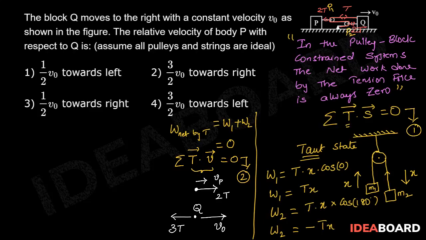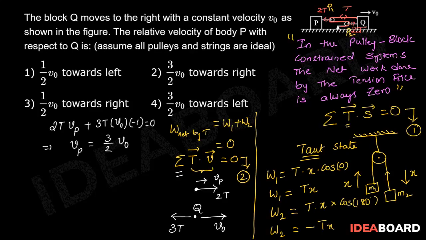Now applying this equation 2 for this system, we can write 2T into Vp plus 3T into V0 multiplied by minus 1 equals to 0. We can write velocity of P with respect to ground as 3 by 2 V0.